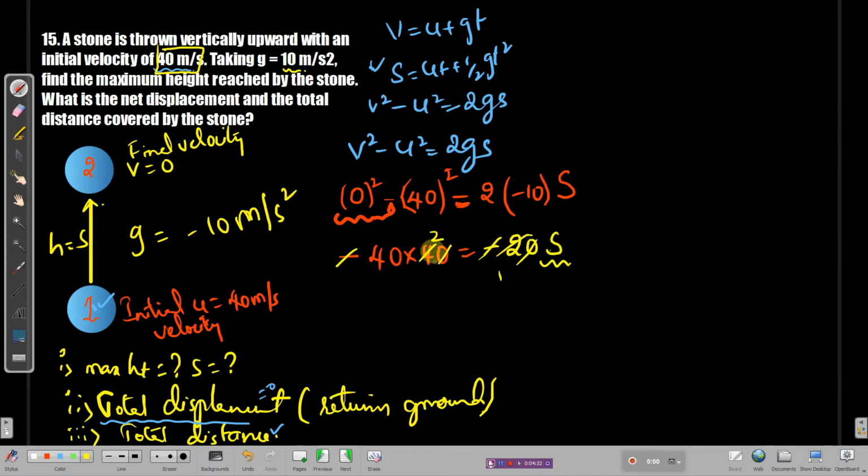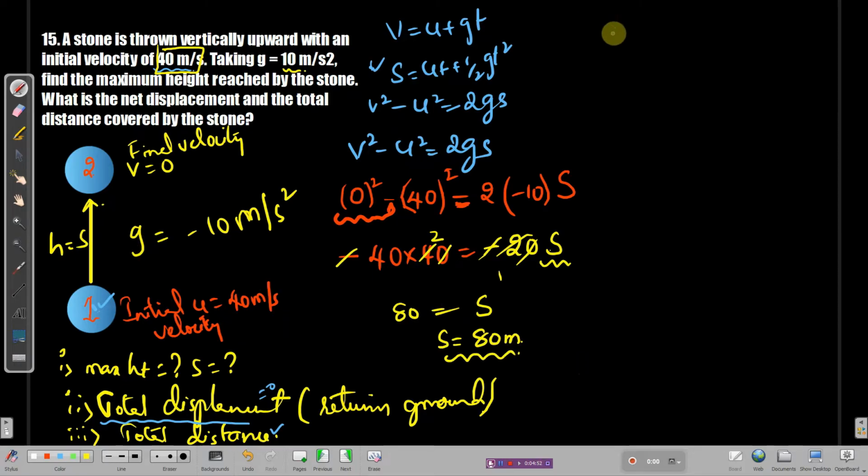This cancellation from the LHS and RHS is only possible if all the expressions here and here are in multiplication, right? So now you are left with 2 into 40, which is 80, and here you are left with S. S is equal to 80 meters. This is the height, the maximum height the ball is going to climb.